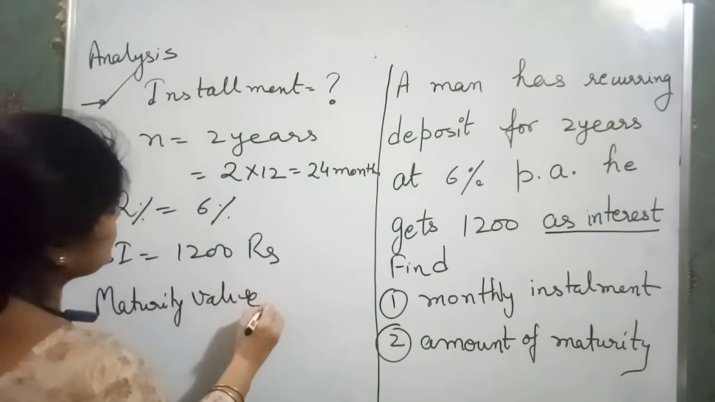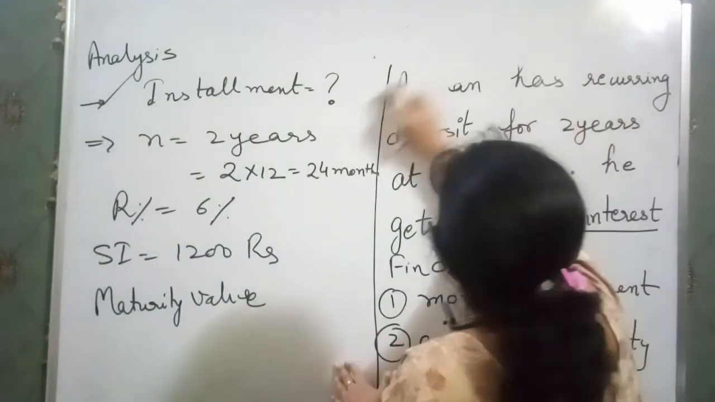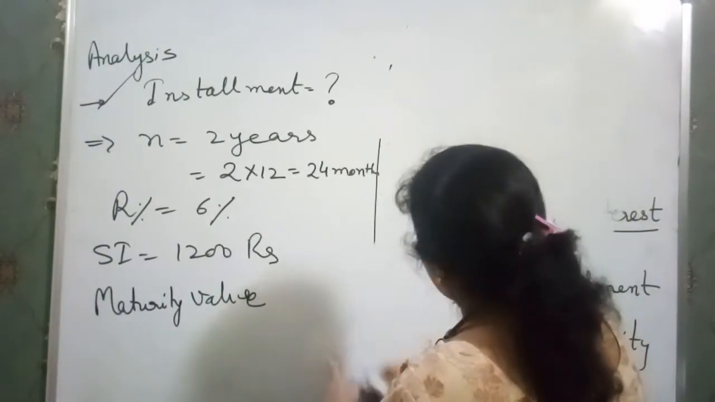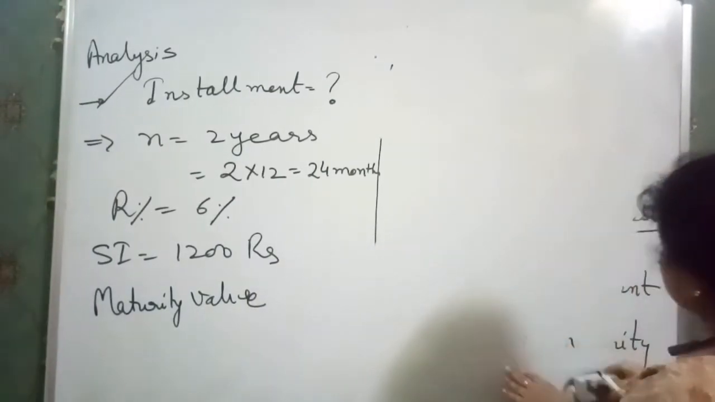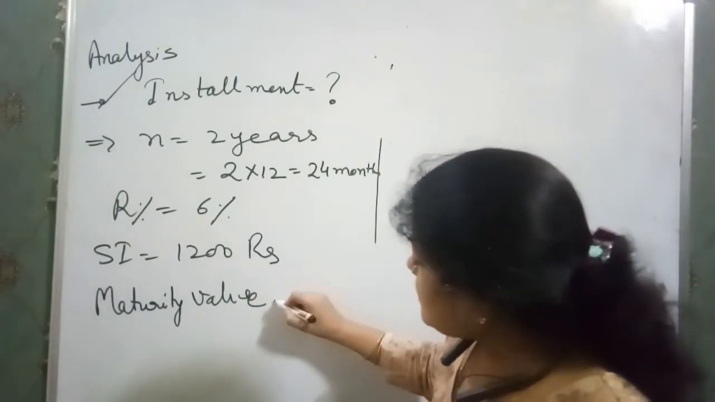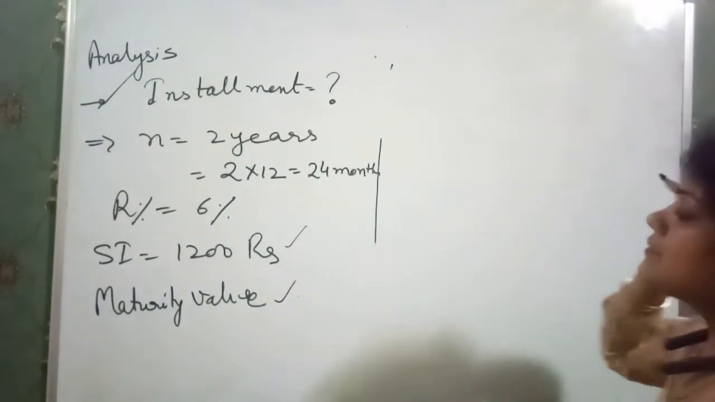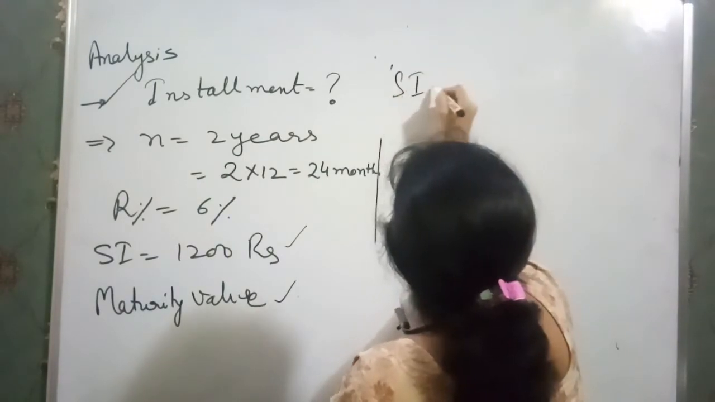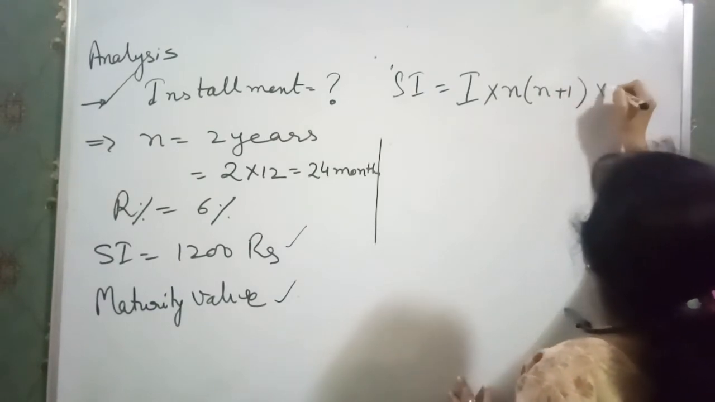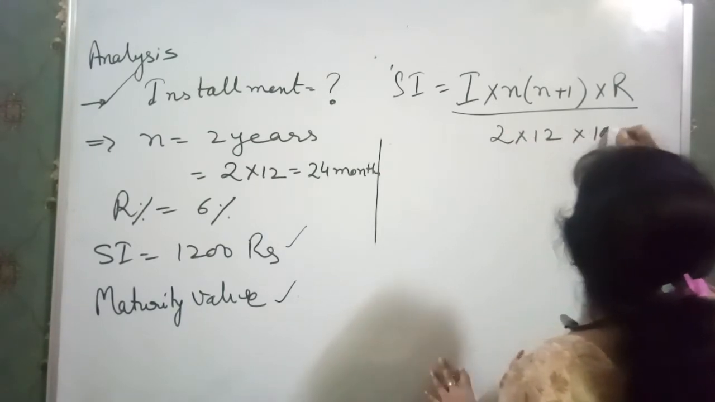Now you can just observe that if you do the analysis, then the question becomes so simple to solve. Because after doing analysis, it's easy to put the values in your formula. Okay? Each time you simply have two formulas. The formula for simple interest and formula for maturity value. Okay? Now, this is the maturity value. You have to find maturity value and this is the simple interest. Now, write the formula for simple interest. We have installment money into n into n plus 1 into r over 2 into 12 into 100. This is the formula for simple interest.